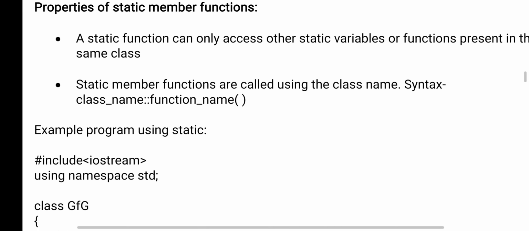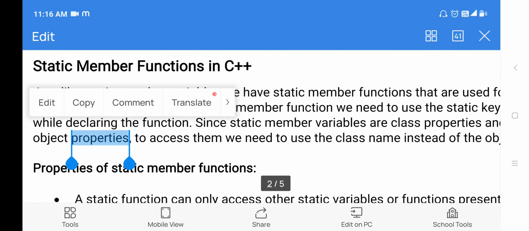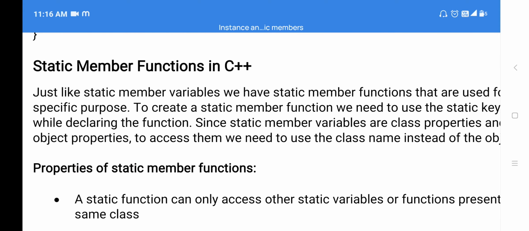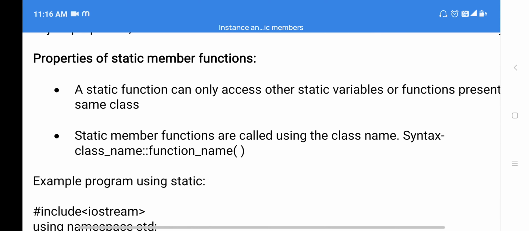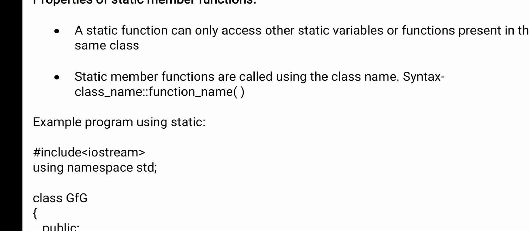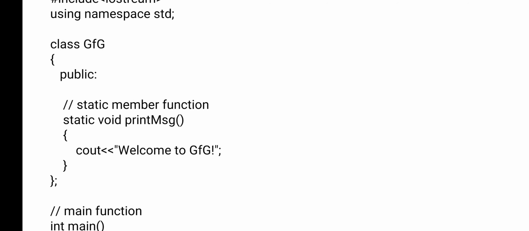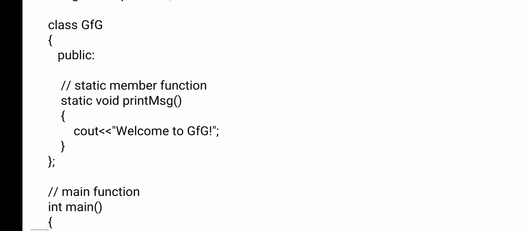Example program. What is the main purpose of the static functions here? Using a static function, you can access the static variables which are declared inside the class. See here, I'm creating one class. What is the name of the class here? GFG. You can give any name because it is an identifier. Now, public is the access modifier.